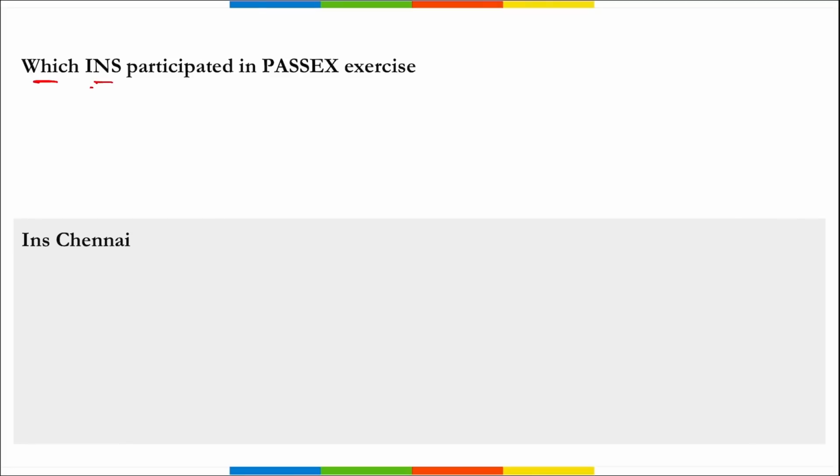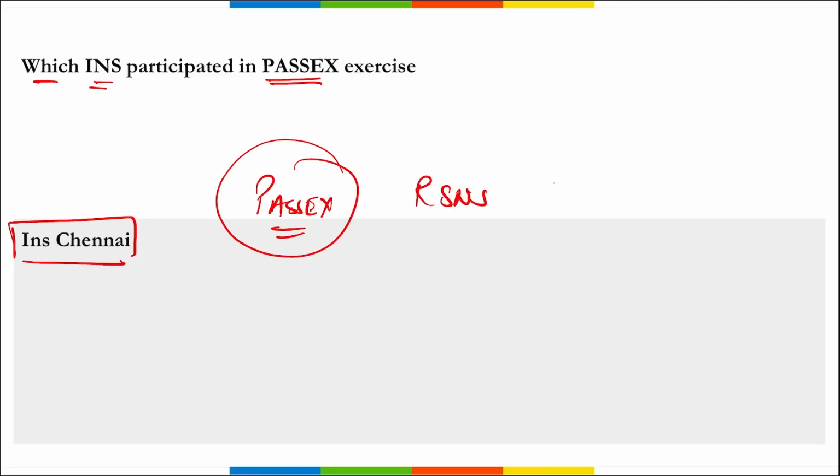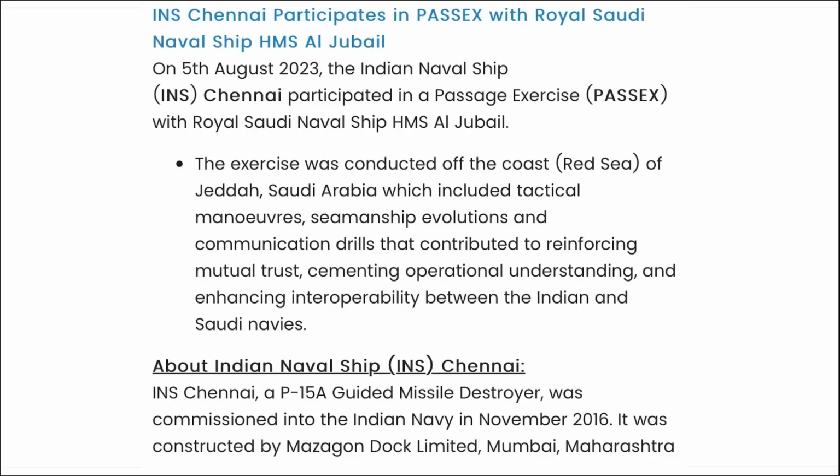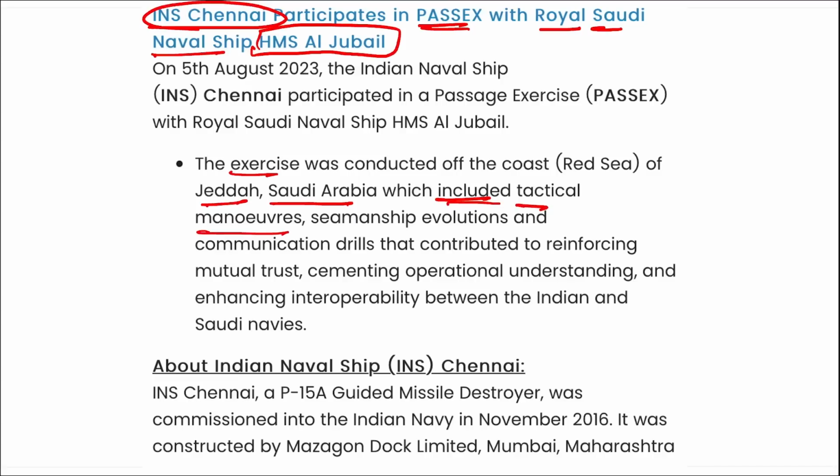Next, which Indian naval ship participated in the PASSEX exercise? So remember, it is your INS Chennai, right? They participated in this PASSEX exercise with Royal Saudi naval ship HMS Al Jubail. I repeat, it was the Indian naval ship that participated in this PASSEX exercise with the Royal Saudi naval ship, that is HMS Al Jubail. The exercise was conducted off the coast of Jeddah, Saudi Arabia, which included tactical maneuvers, seamanship evaluations, and communication drills.